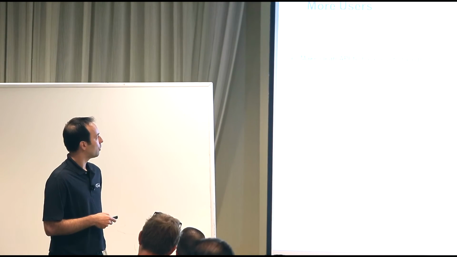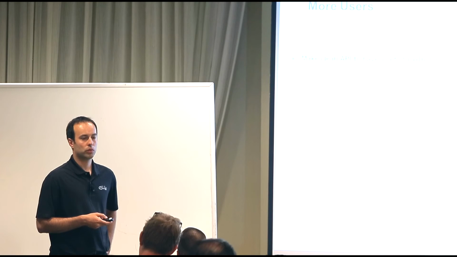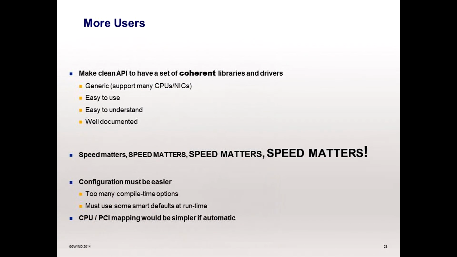Actually, there are many discussions at the moment about that. For example, we want to support all the new CPUs without requiring the user to know, oh, I'm running with a CPU with SSE 4.2, or I'm running with a 4-gig network card. All these things should be abstracted from the user point of view.